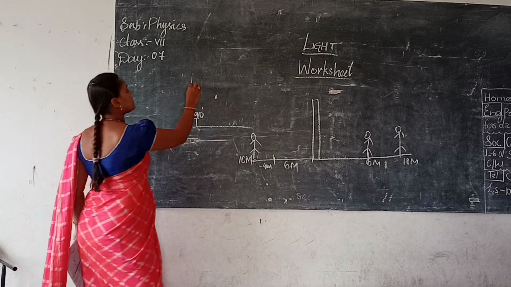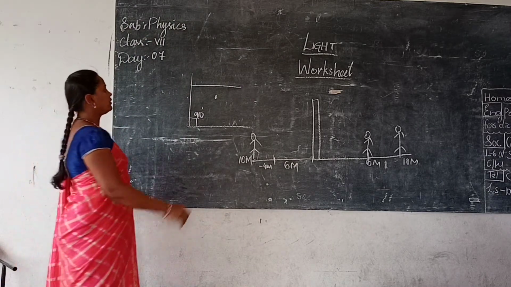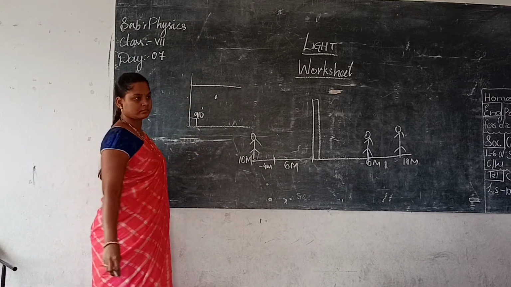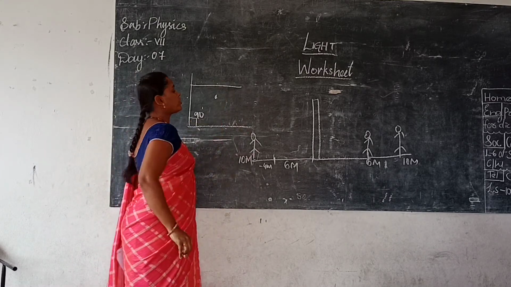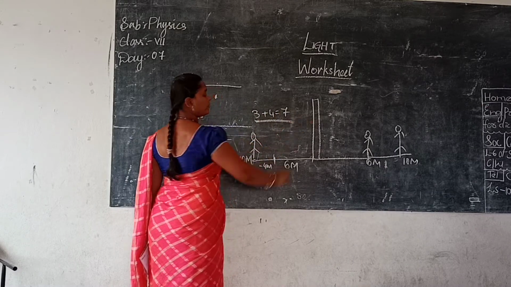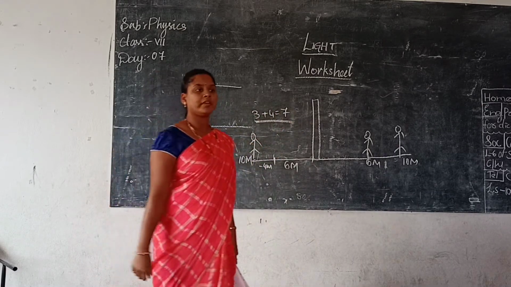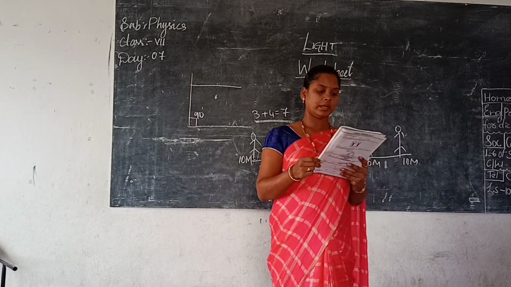Then what about the ceiling up? It will be forming 4. Why? Because his image is seen in this. So 3 plus 4 is 7. So how many images are formed? 7 images. 7 images are formed when you have 3 mirrors. Okay. Next. One more.